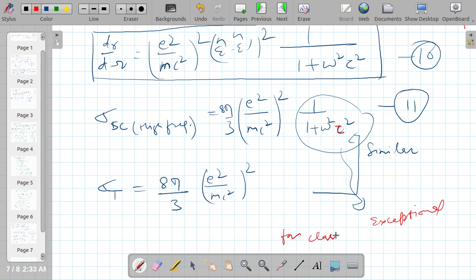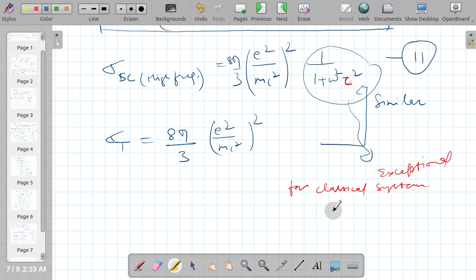I'm not talking about it in more detail, but for the classical system, omega tau is nearly equal to 1.